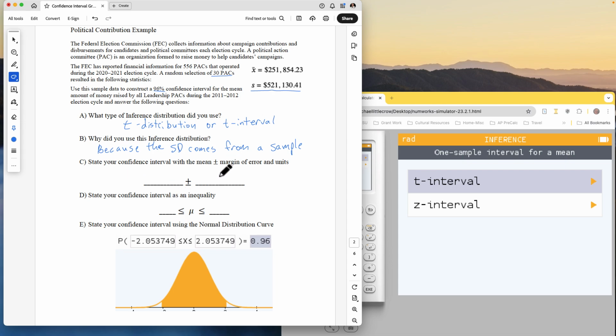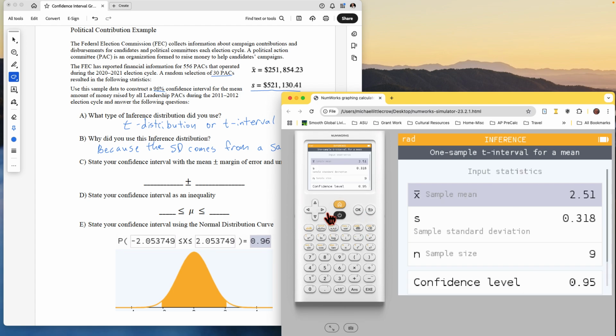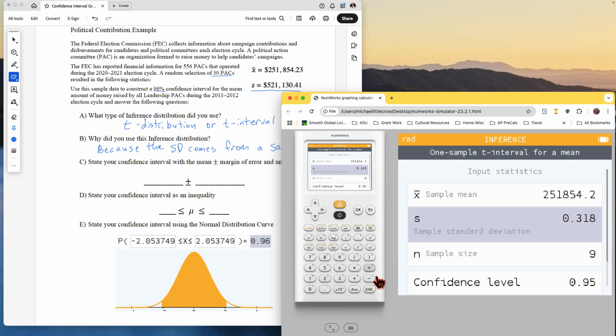State your confidence interval with the mean. So now it's time to calculate it. We're doing the t-interval. Okay, we're going to input the statistics. We have our sample mean is 251,854.23. And then our sample standard deviation is given up here of 521,130.